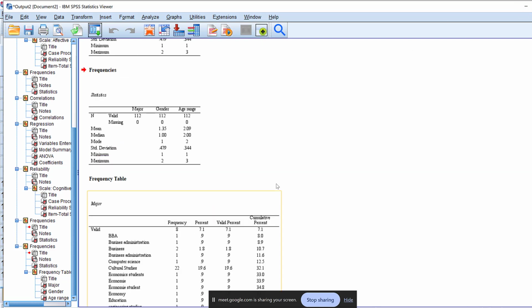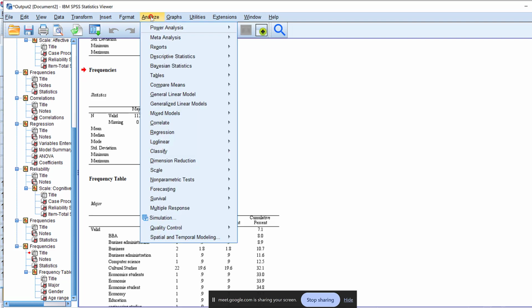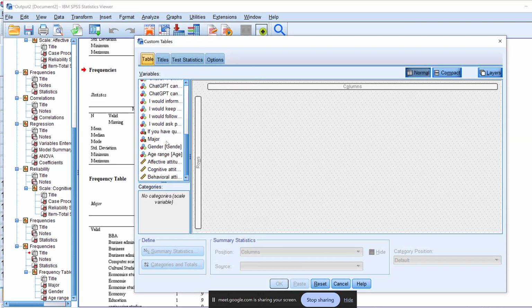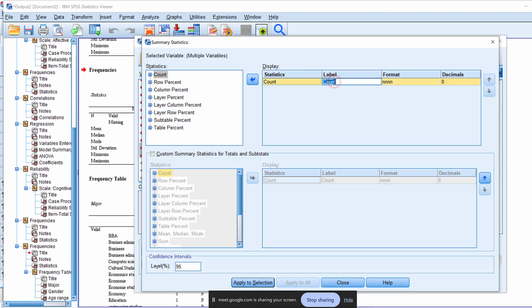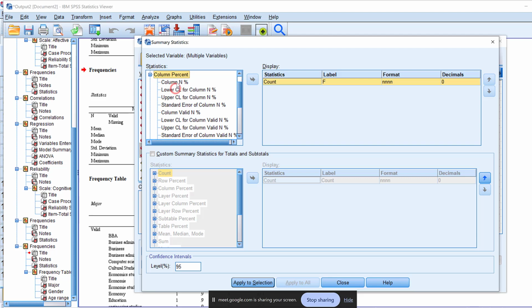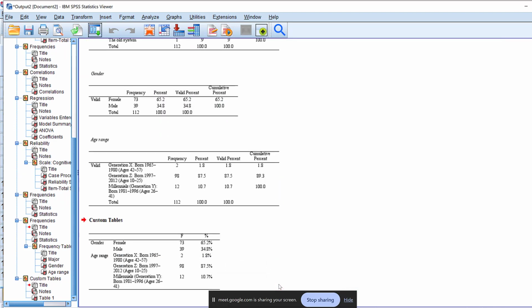Okay. So I will just go to analyze, then tables, then custom tables. Then I will include gender and age range, these ones. And then summary statistics. Here I would put frequencies, column percentage, and then apply to selection, close. Okay. Here we go.